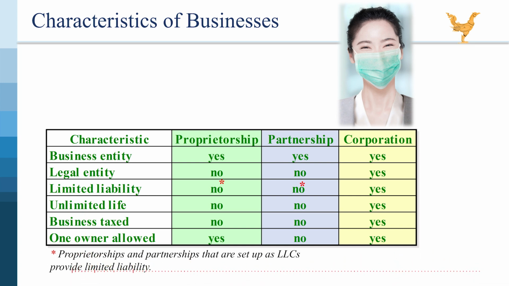Unlimited life. No. A general partnership typically dissolves if a partner leaves, dies, or becomes incapacitated. The remaining partners would need to form a new partnership if they wish to continue the business.